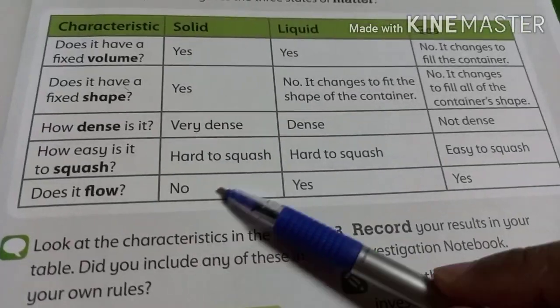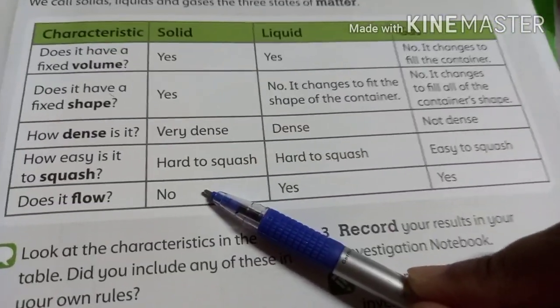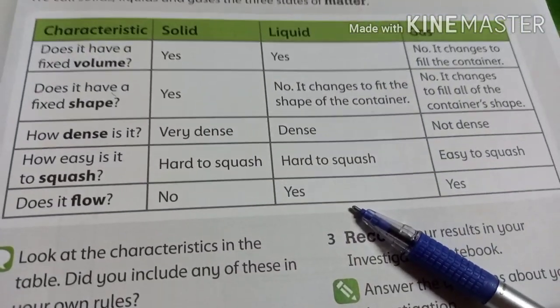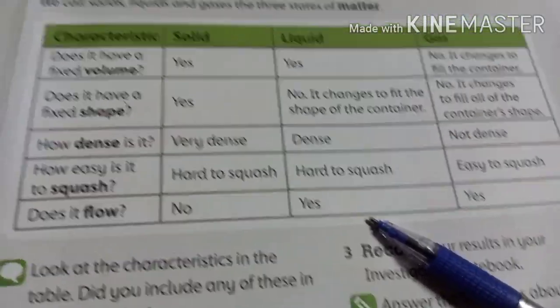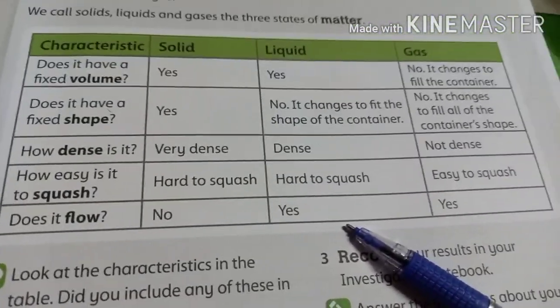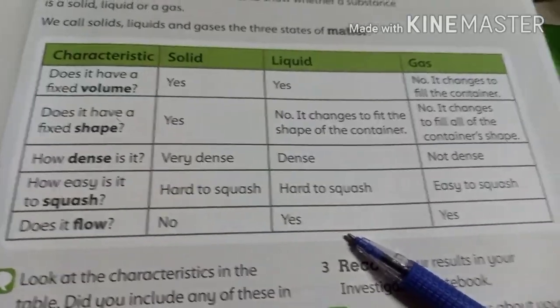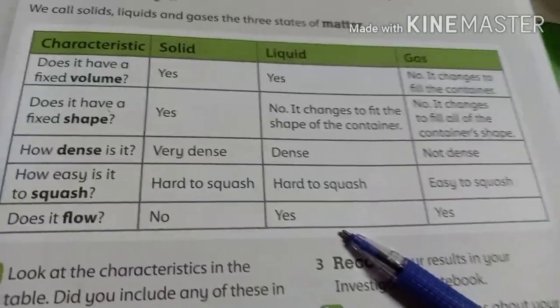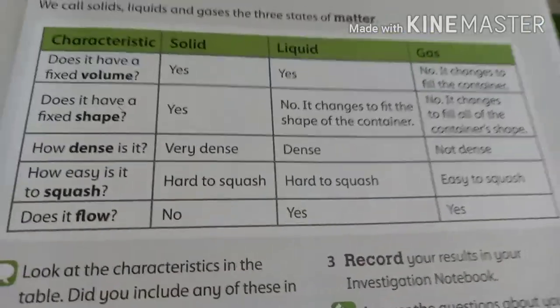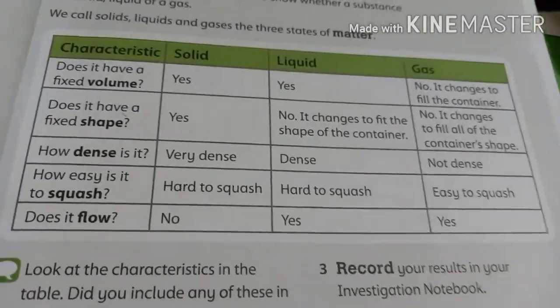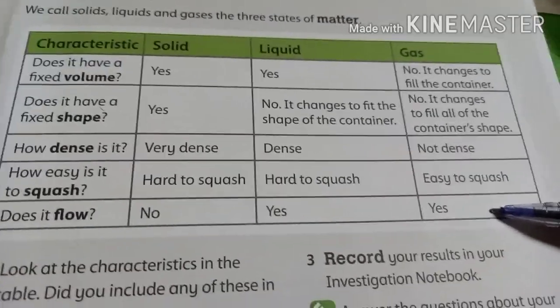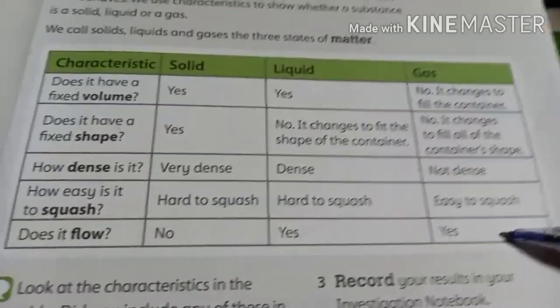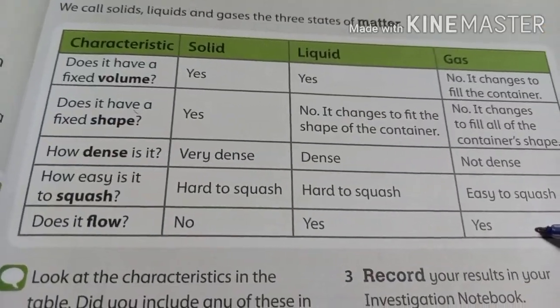Does it flow? No, for solid, no. For liquid, yes, it can flow easily. We can pour the water from one container to the other. We can pour the milk from one container to the other. We can even pour the honey from one container to the other, but honey is a little viscous, a little thick, but it can still be poured easily. For gas, yes, we can easily move the gas from one container to the other container.